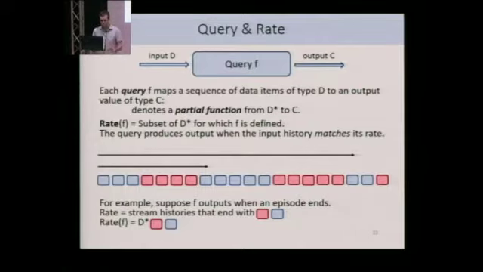So the basic object of our formalism is the query, which describes a transformation from the input stream to the output stream.